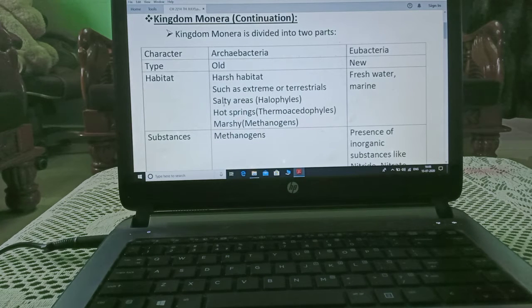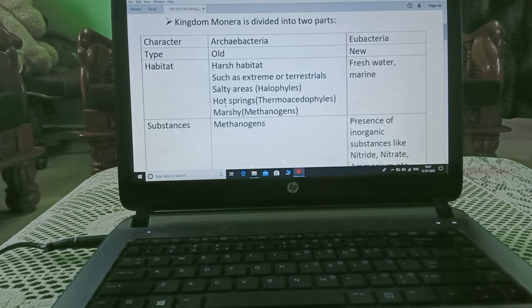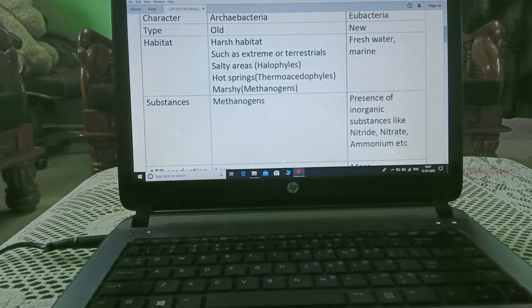Kingdom Monera is divided into two parts, that is Archaebacteria and Eubacteria. Archaea means old bacteria, Eubacteria means new bacteria. Habitat: they stay in the harsh habitat, particularly in the extremes of the atmosphere. The bacteria who stay in the extreme salty areas are known as halophiles. Those who are staying in hot springs are known as thermoacidophiles. And those who are staying in the marshy areas are known as methanogens.